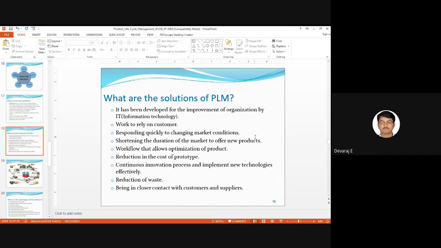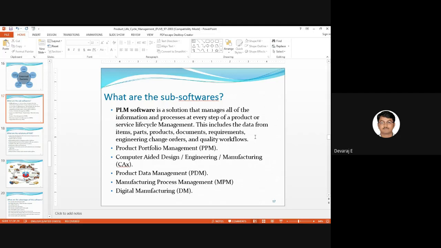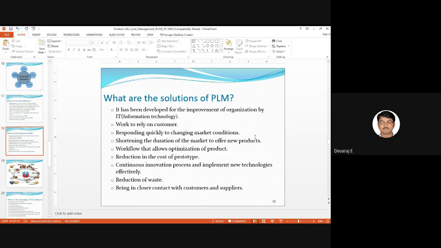Then reduction of waste. If you use the software, you will get to know how much raw material is required and how much manpower we require. Everything we can know by using the software. If you have all the software in your company, it will be easy to know. If I want to finish 1,000 products, how much raw material I require, which method I should follow, which other techniques I should use, and how much manpower I require, you can know everything initially only.